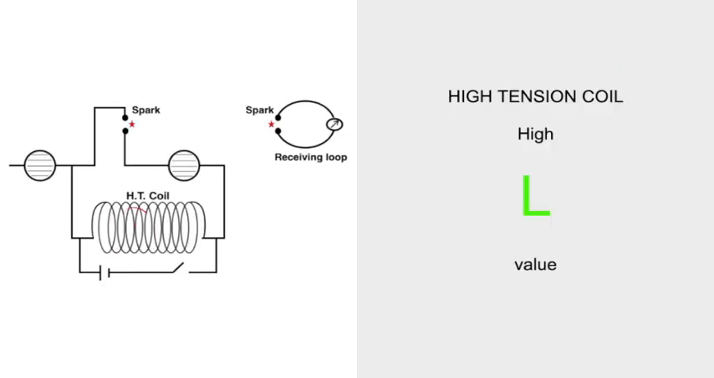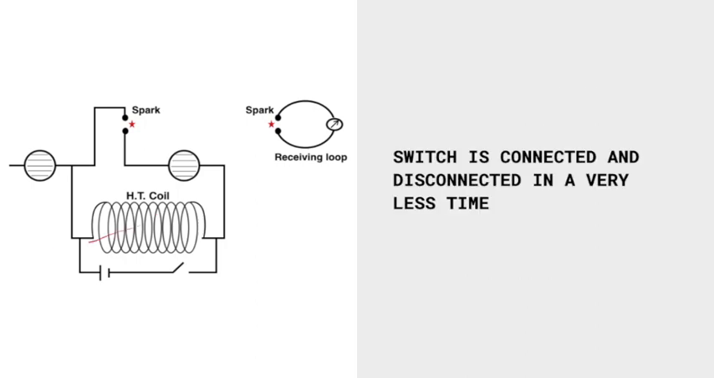The coil right here is a high tension coil having a high L value. L refers to the self-inductance of the coil. It's assumed that you have read about this during the induction part of the electromagnetism chapter. The switch right here is turned on and off immediately so that the time lag between them is very, very small. So why is it done so? Why is the L value maintained high and why is the time lag taken?